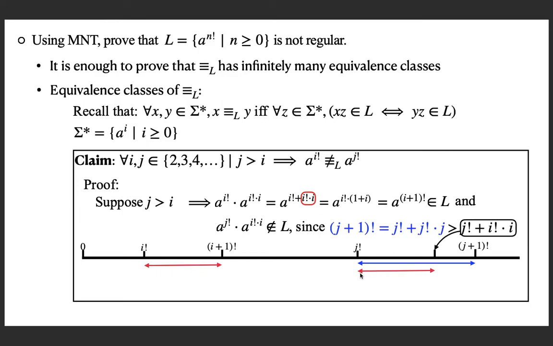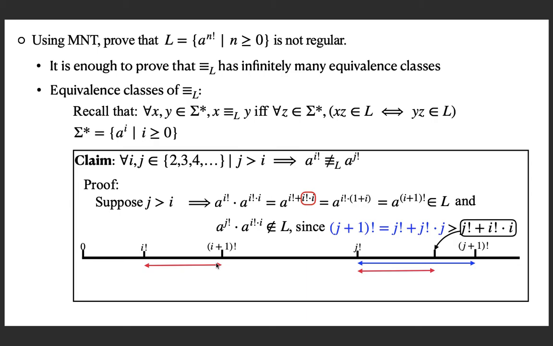So if I add the same distance, I will get a point here because j plus 1 factorial is here, which is j factorial plus j factorial multiplied by j. This distance is more than the distance that we can add to get i plus 1 factorial.